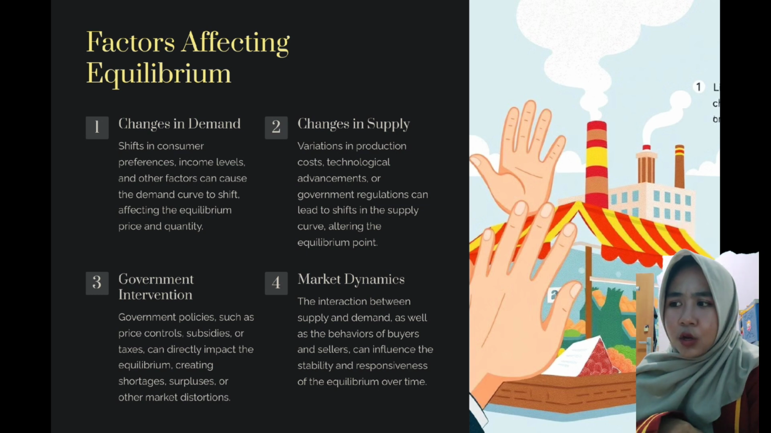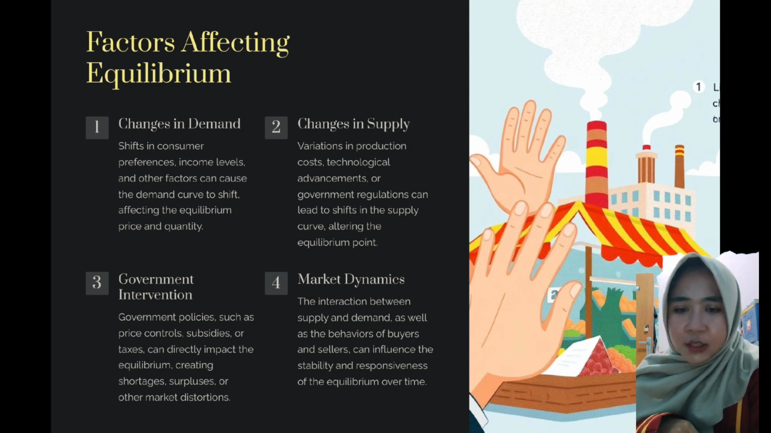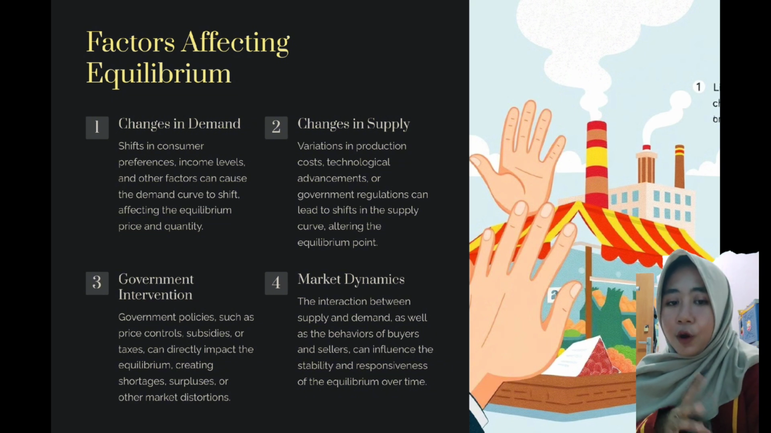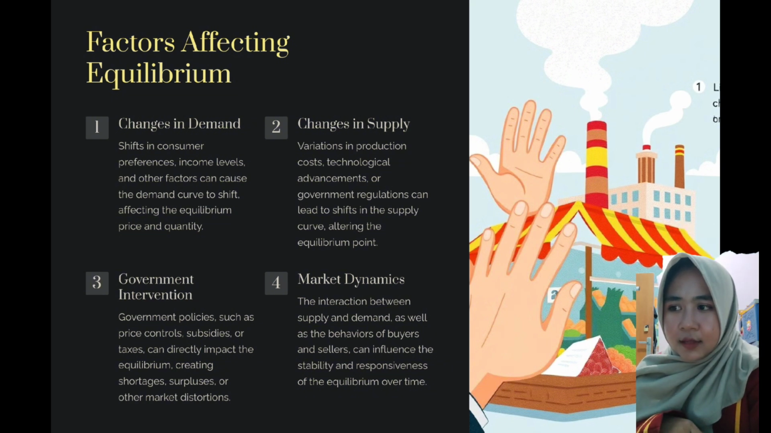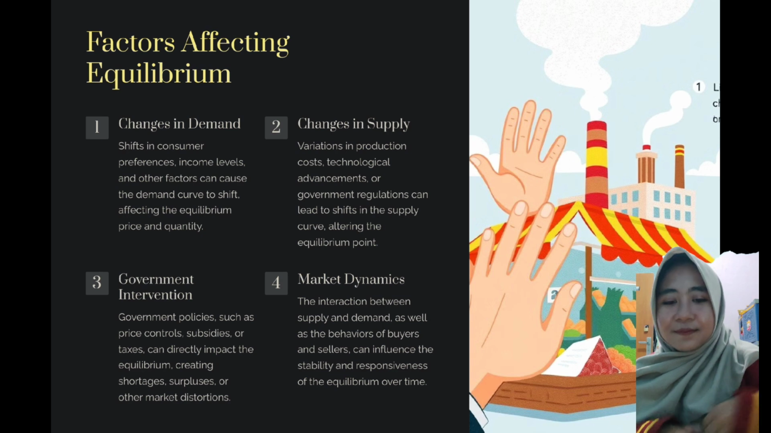3. Government interventions. Government policies such as price controls, subsidies, and taxes can directly impact the equilibrium, creating shortages, surpluses, or other market distortions. 4. Market dynamics. The interaction between supply and demand, as well as the behaviors of buyers and sellers, can influence the stability and responsiveness of the equilibrium over time.